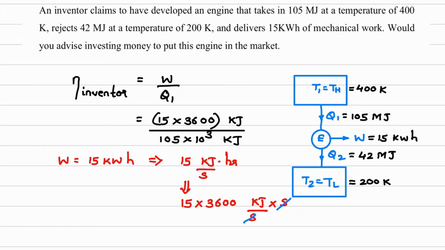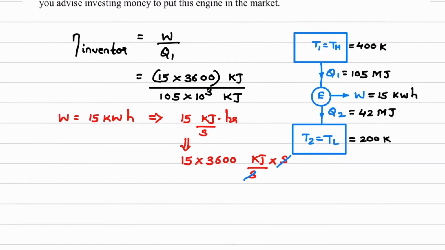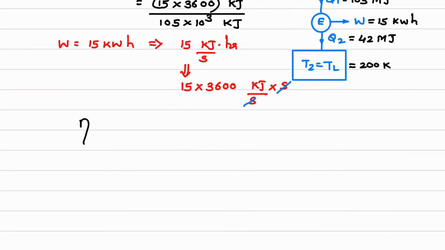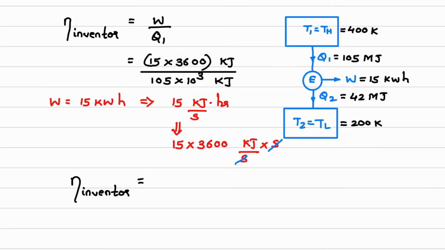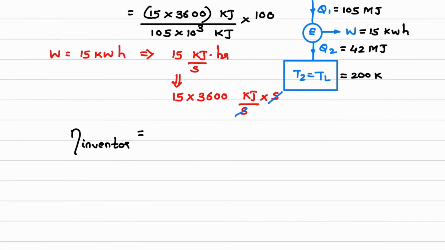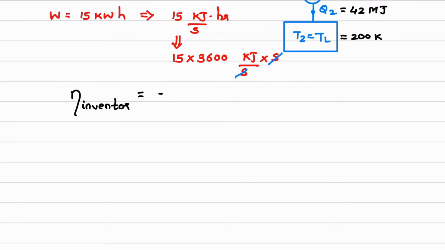All the values are there, you just have to solve the equation. So I can calculate the efficiency of the inventor's engine. I have to multiply by 100 as I'll calculate in percentage. So I'll get this value as 51.42%.